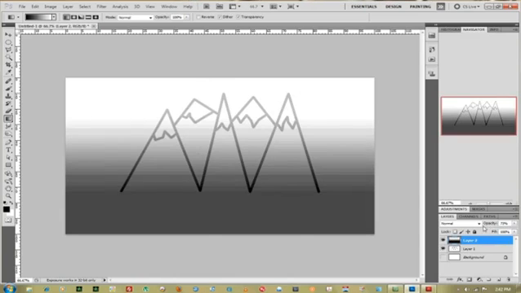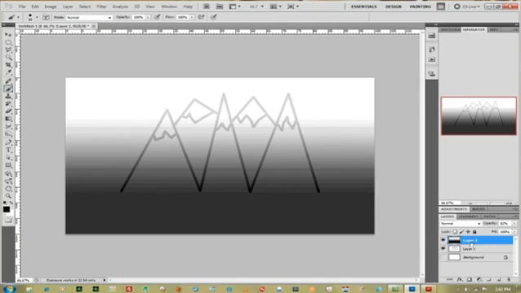Bring down the opacity a little bit just so I can see what I'm doing. And then we'll add a mask to this and just increase my brush size by a little bit, using the brackets on the keyboard as a shortcut. And I'm just going to erase around the mountain. You can get as technical as you want with it.